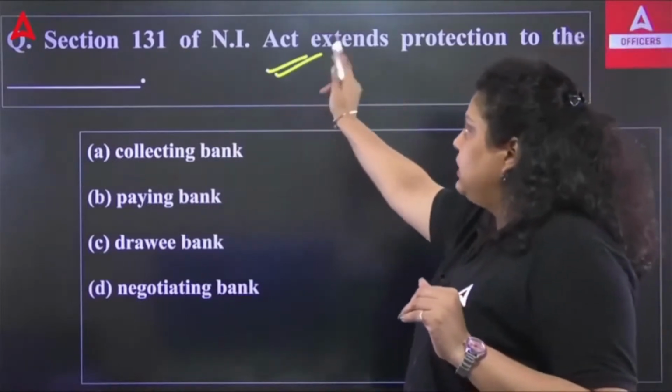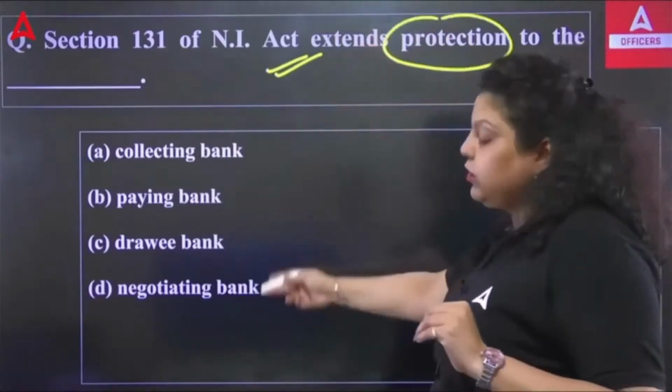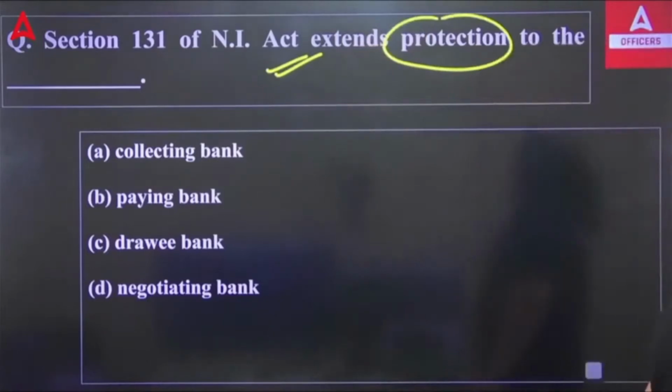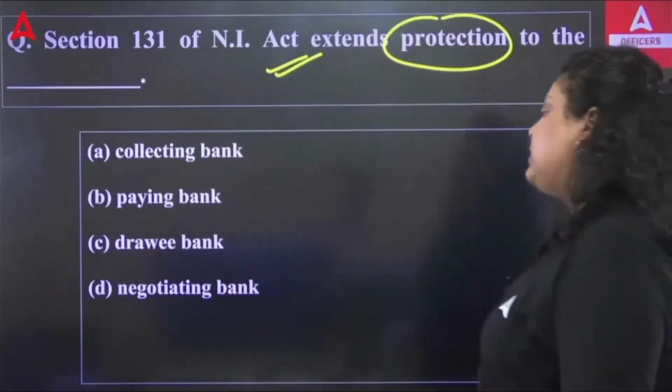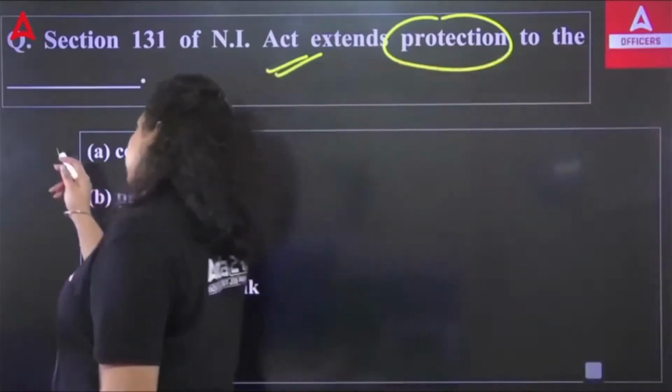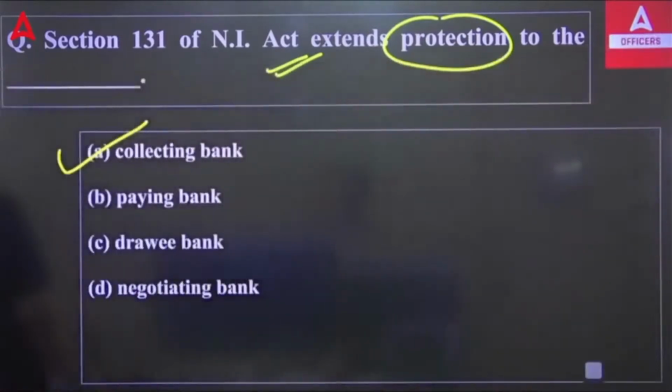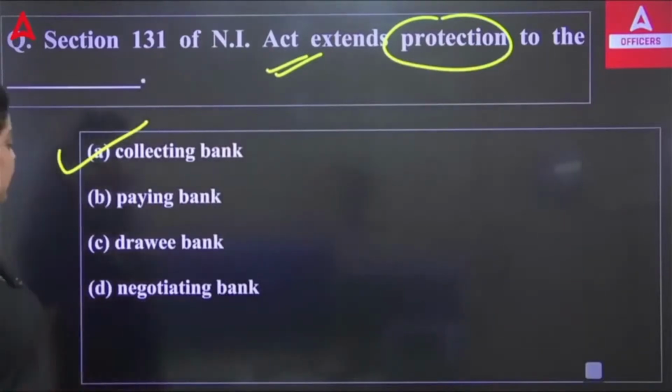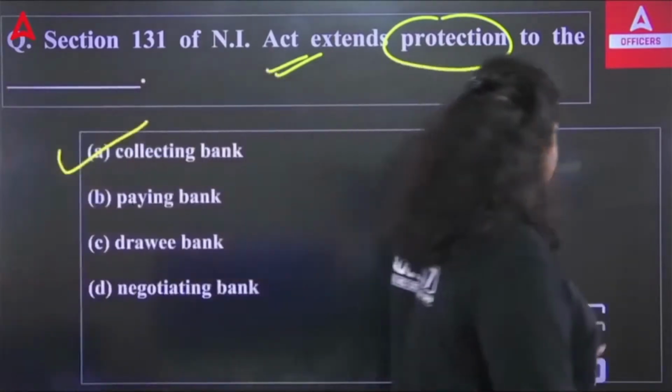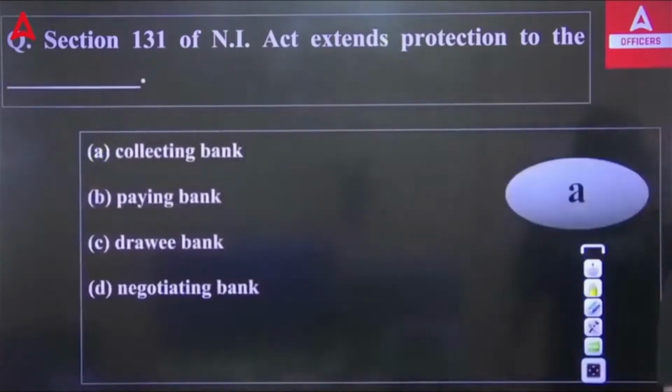Section 131 gives the protection to which of the following banks? Collecting bank, paying bank, drawee bank, or a negotiating bank. The right answer will be the collecting bank. It gives the protection against a certain situation to the collecting bank under the Negotiable Instrument Act 1881, Section 131. So the right answer is collecting bank.